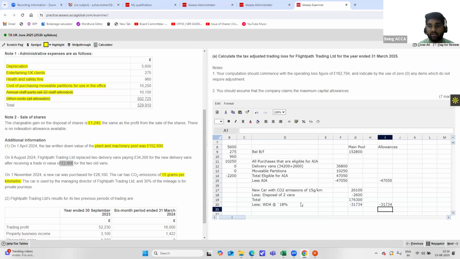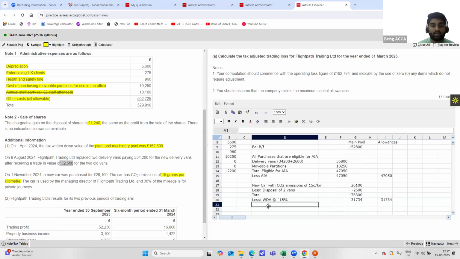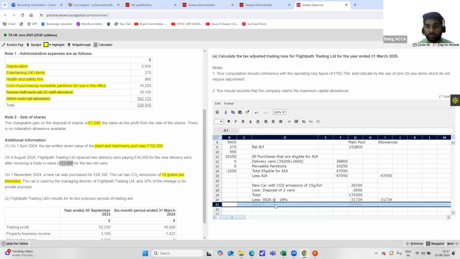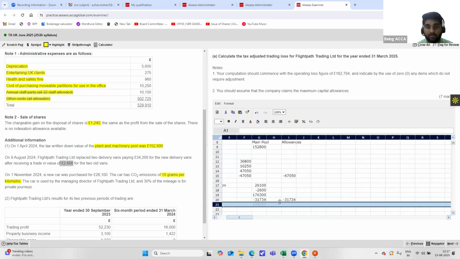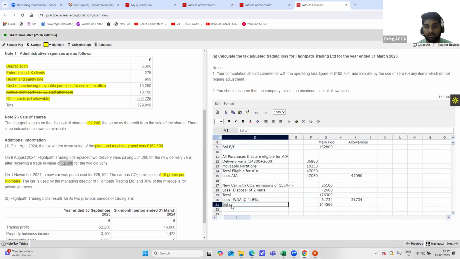And now after doing this comes our balance carried forward. It will be this plus this. Okay, before I do that, I'll also add another row where I can show the total allowances as well.